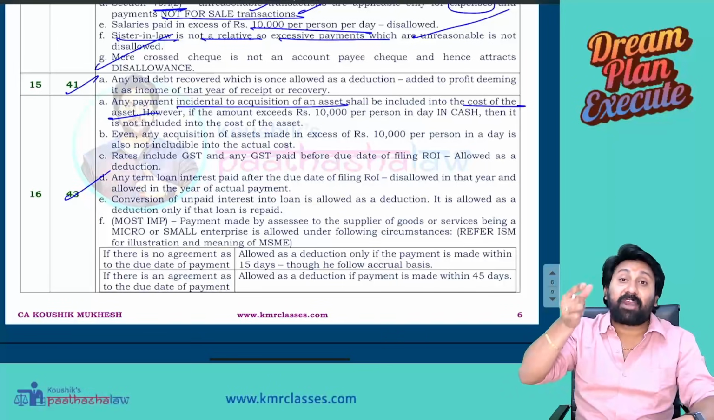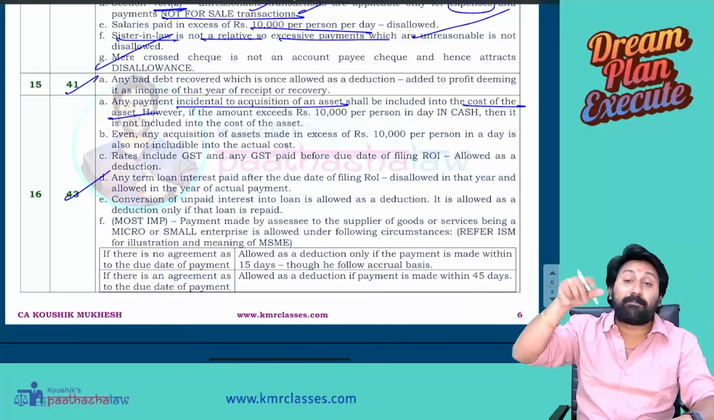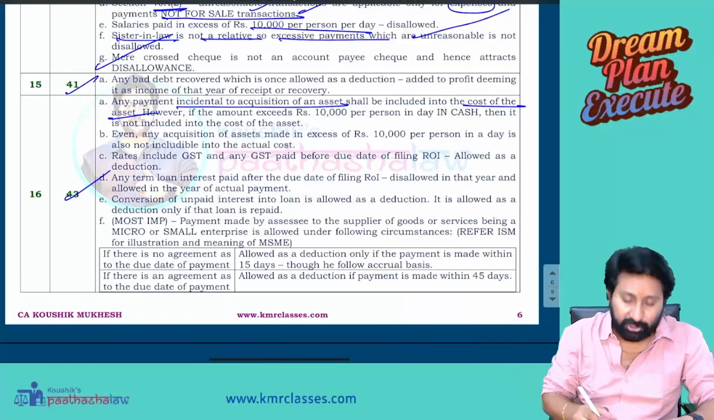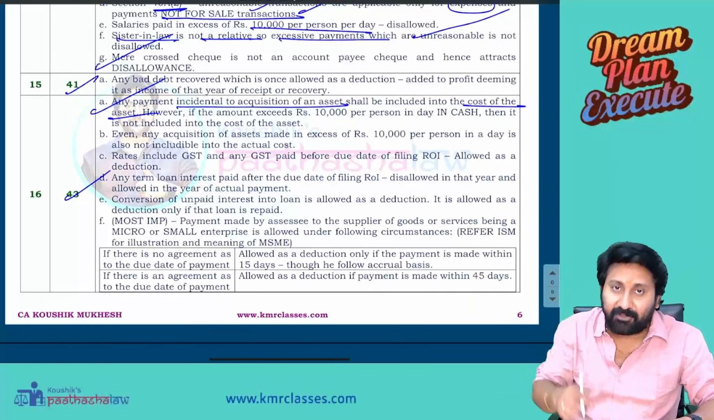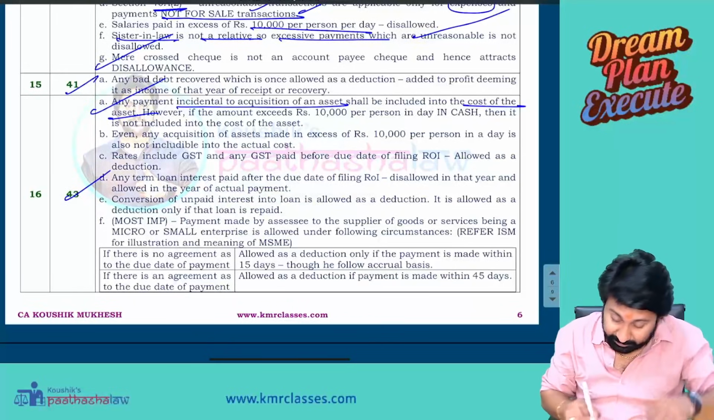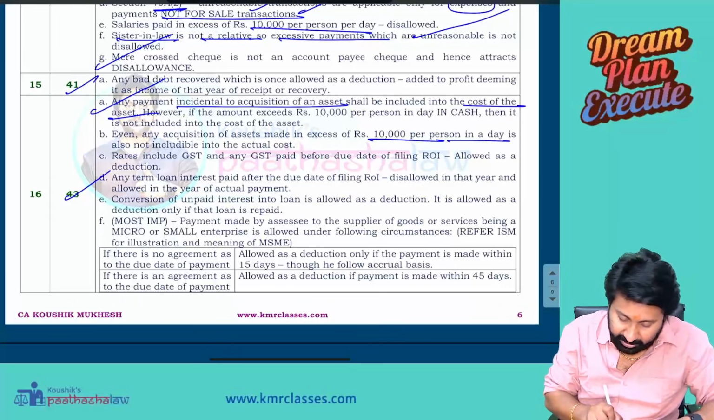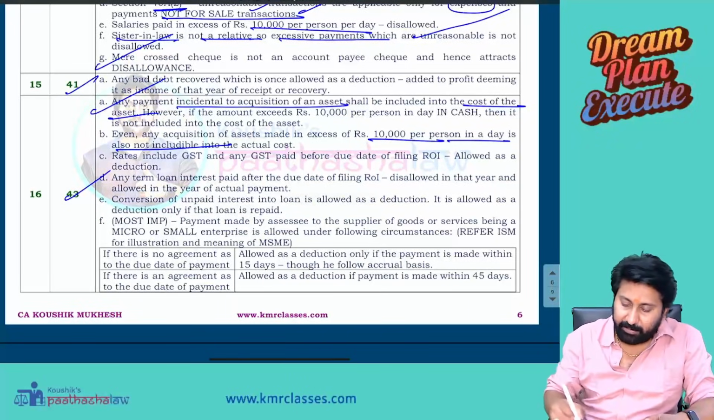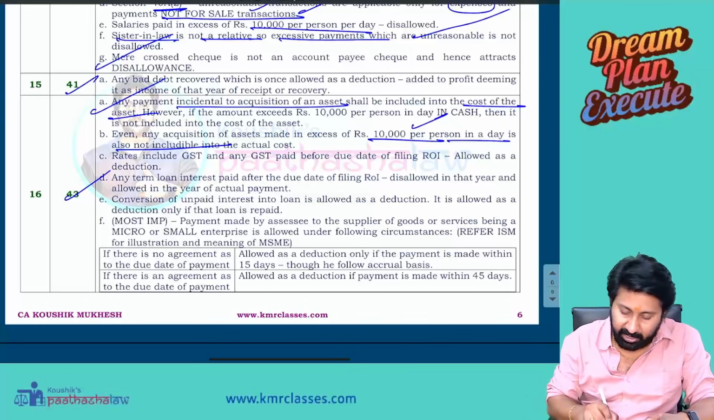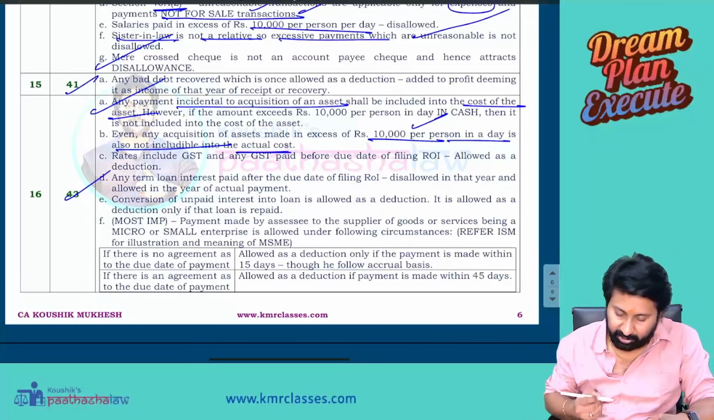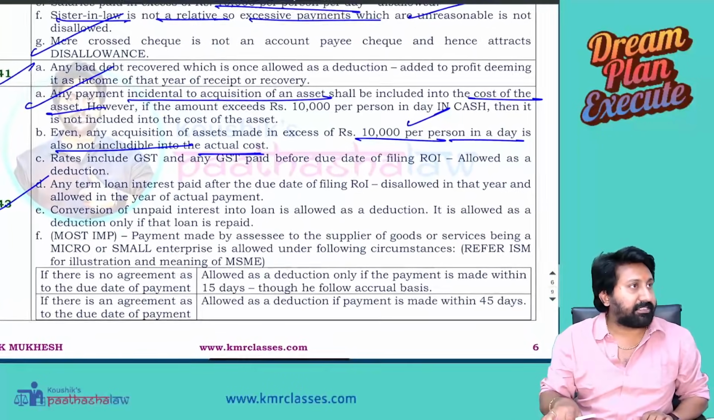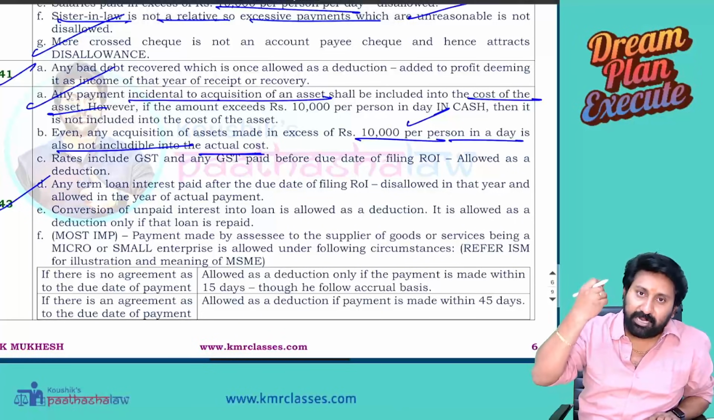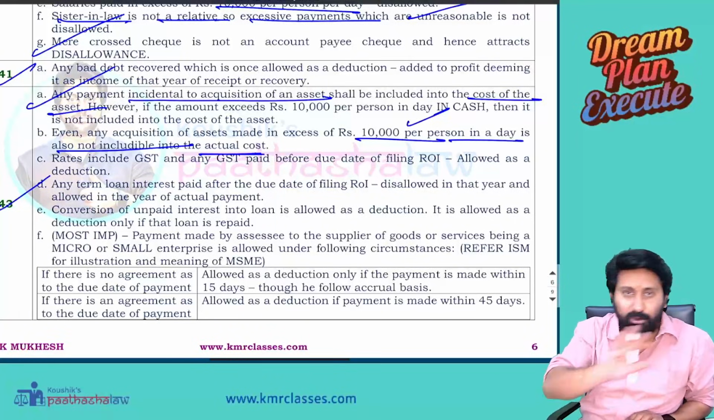But if the freight amount you paid is in excess of 10,000 other than by account payee cheque, etc., simply in cash, to that extent you cannot add it to the actual cost. Means you cannot claim depreciation to the extent of that cost. Even any acquisition made in excess of 10,000 per person per day is also not includable in the actual cost. What does it mean? If I acquired an asset by paying 45,000 in cash, that asset also should not be added to the actual cost.